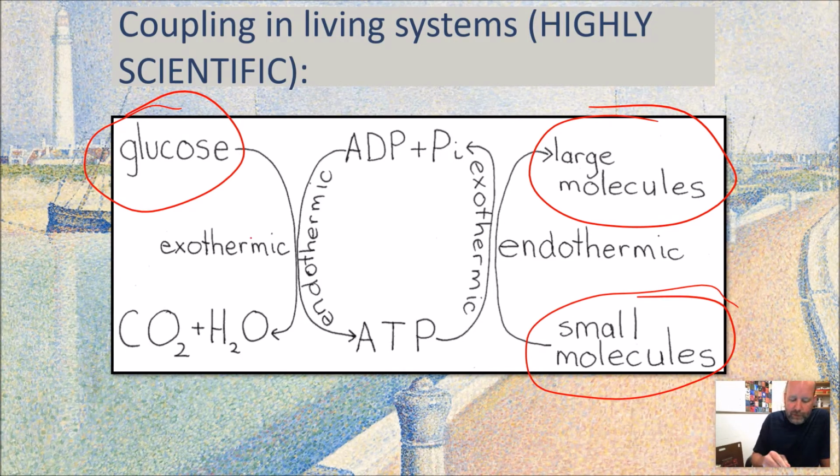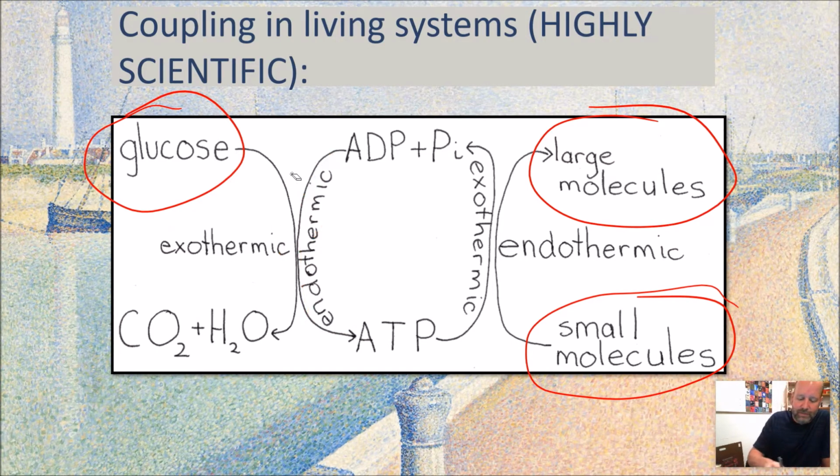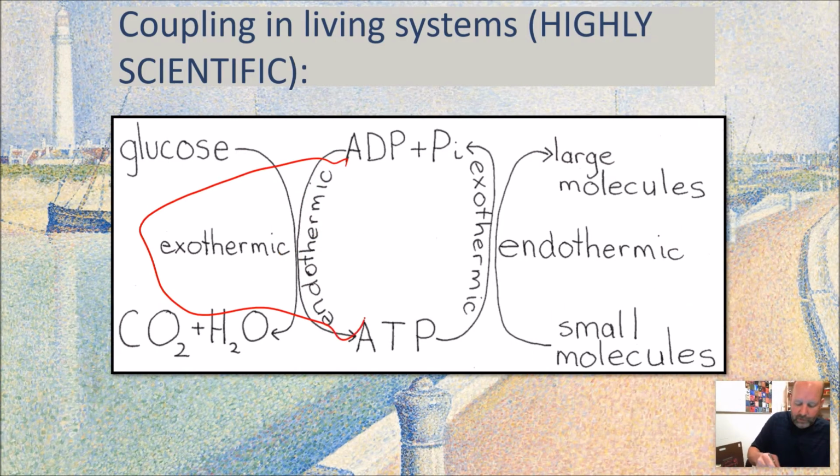But we're going to take glucose. We're going to do this exothermic reaction, which releases energy. We couple that with this endothermic reaction. So the energy from this is used to make ADP and inorganic phosphate into ATP. So coupling exothermic with endothermic reactions, this is a very typical thing that we do in biology.